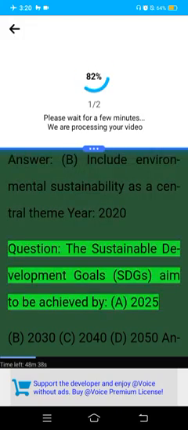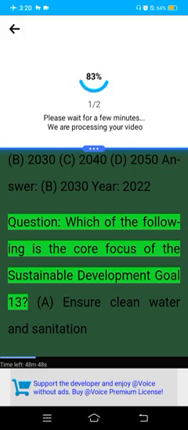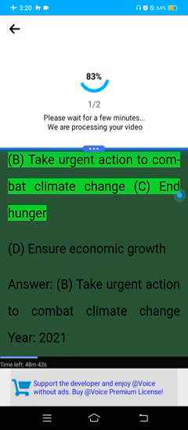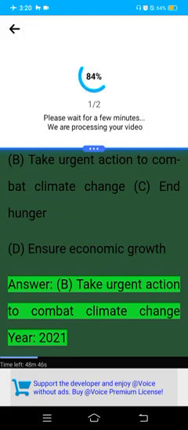Question. The Sustainable Development Goals (SDGs) aim to be achieved by A. 2025, B. 2030, C. 2040, D. 2050. Answer. B. 2030. Year: 2022. Question. Which of the following is the core focus of the Sustainable Development Goal 13? A. Ensure clean water and sanitation. B. Take urgent action to combat climate change. C. End hunger. D. Ensure economic growth. Answer. B. Take urgent action to combat climate change. Year: 2021.